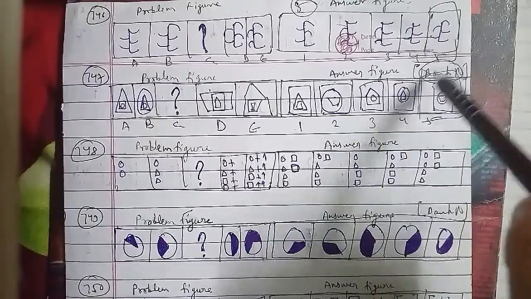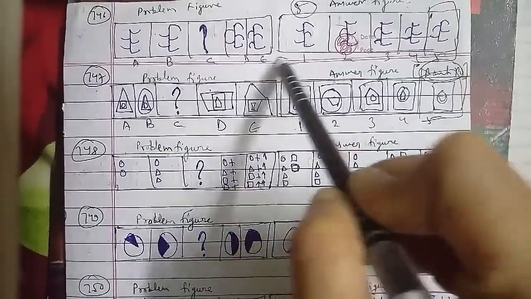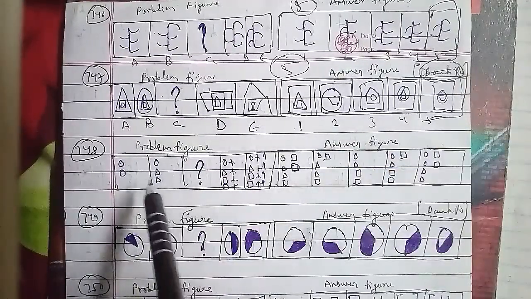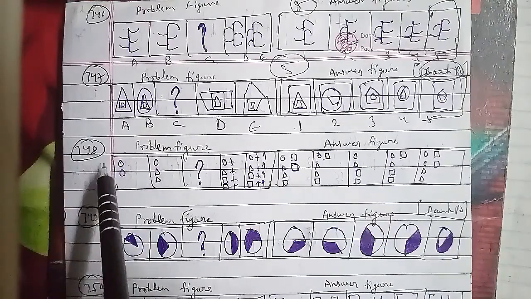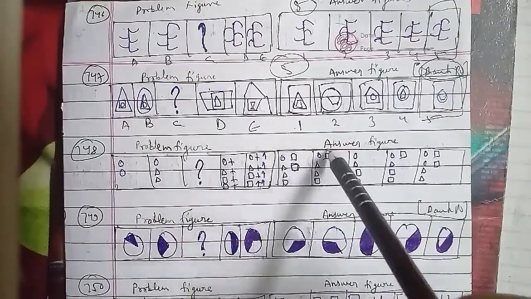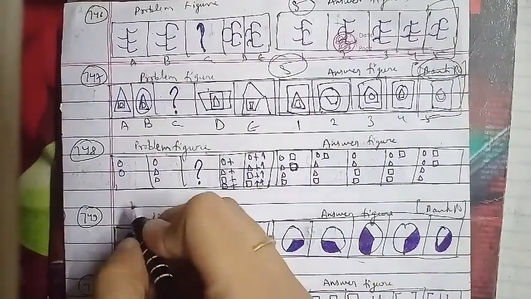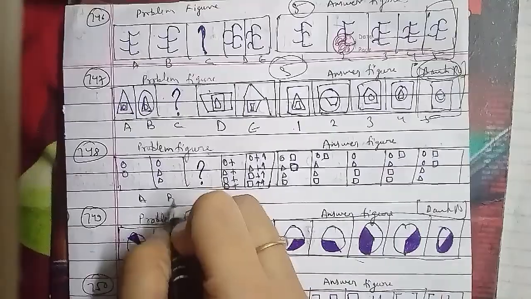Let's go ahead with another one, which is the 748th question of the session. These were the problem figures, and these were the answer figures, which are figures A, B, C, D and E, and these have been named 1, 2, 3, 4 and 5 respectively as well.